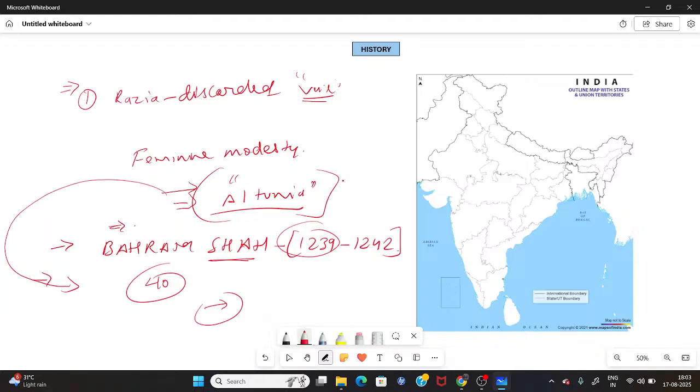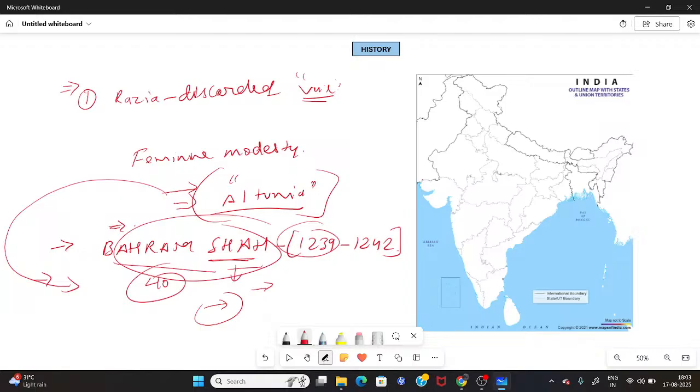After a time, these corps of 40 people, Turkan-i-Chihalgani, realized that Behram Shah was not a strong military general. He was a very weak ruler, and because of that, they decided to create a new post.